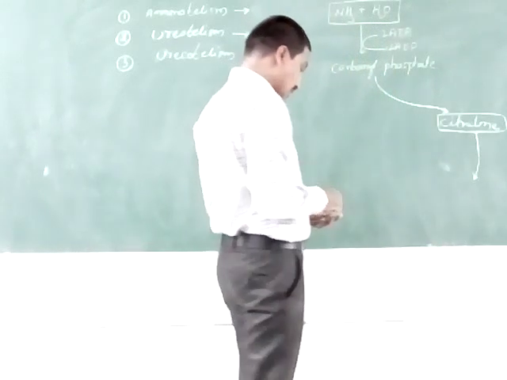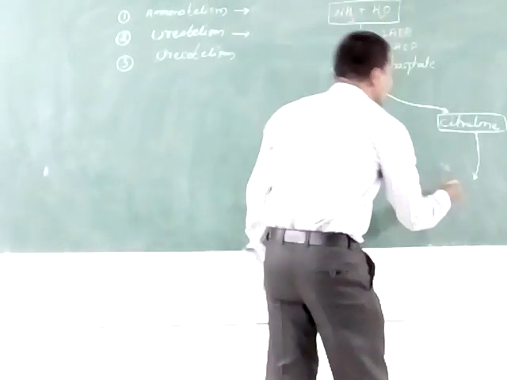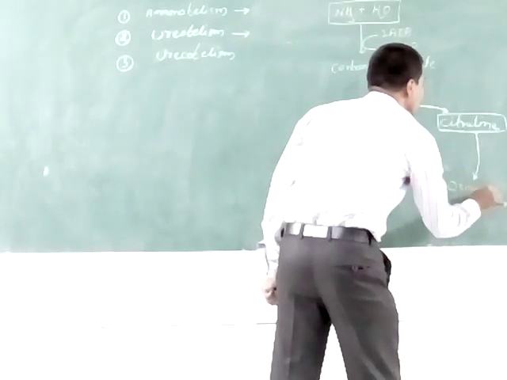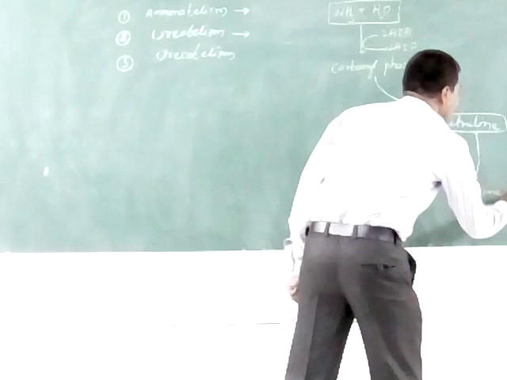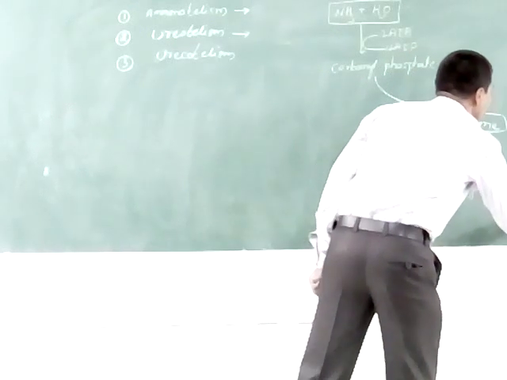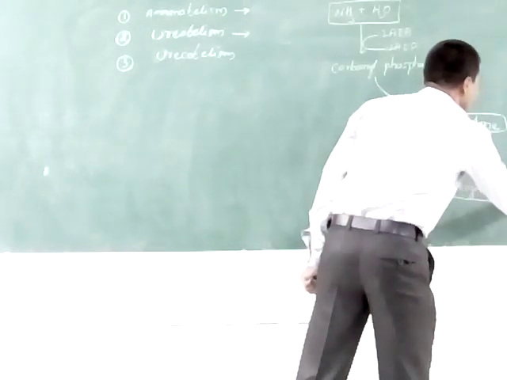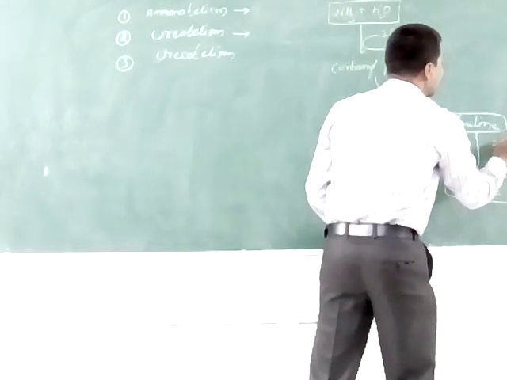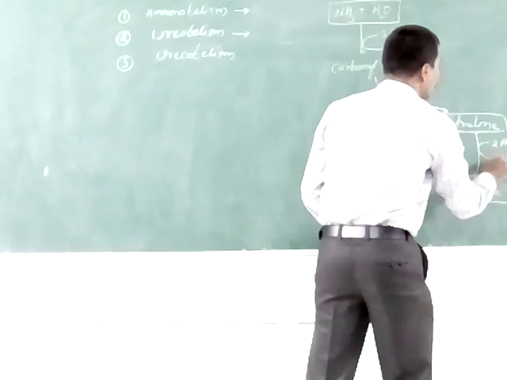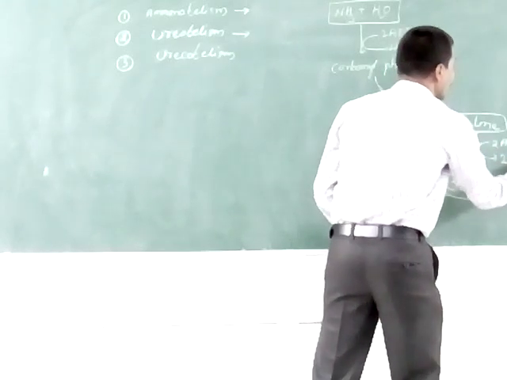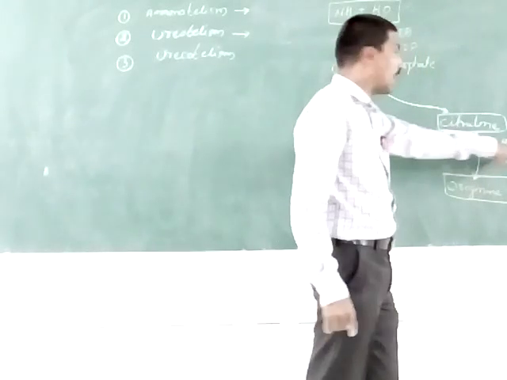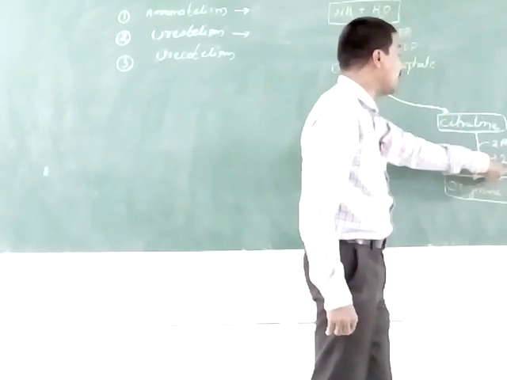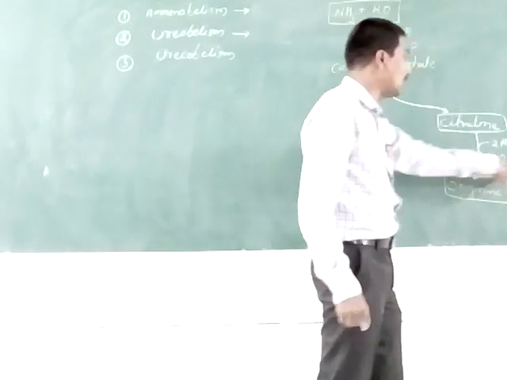argininosuccinate. Argininosuccinate takes 2 ATP to 2 AMP. What is AMP? ATP is adenosine triphosphate, and 2 ATP is converted to 2 AMP, which is adenosine monophosphate.